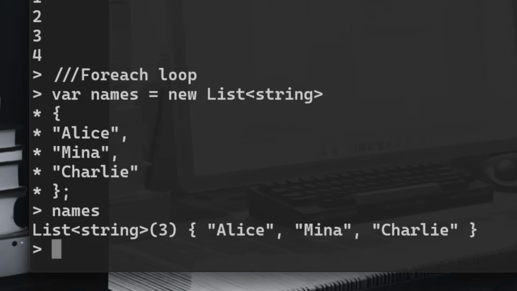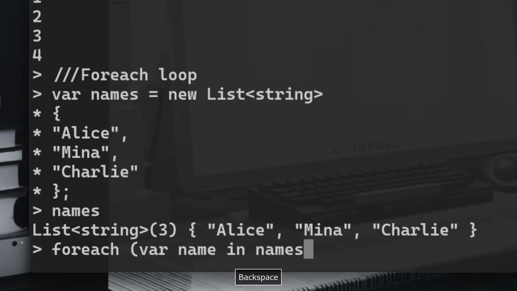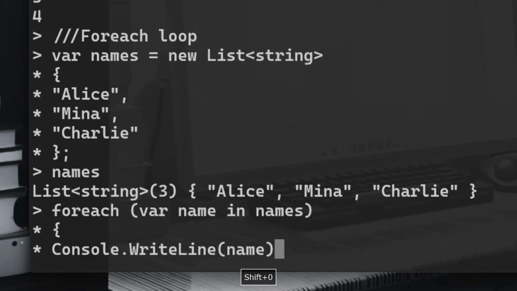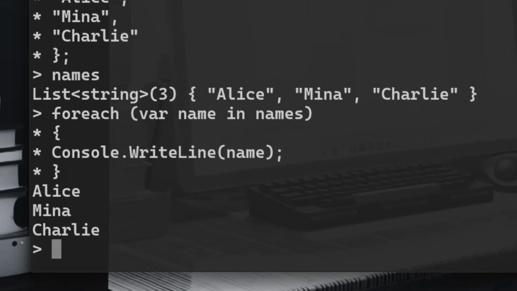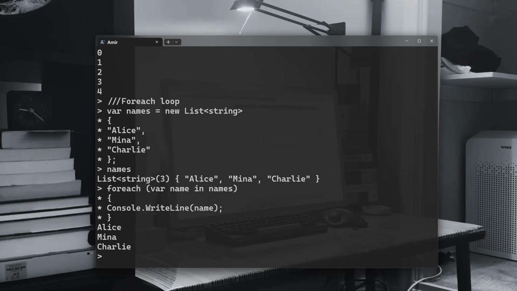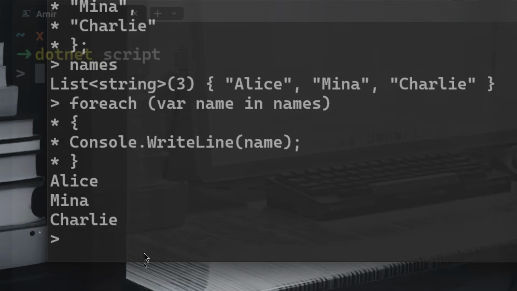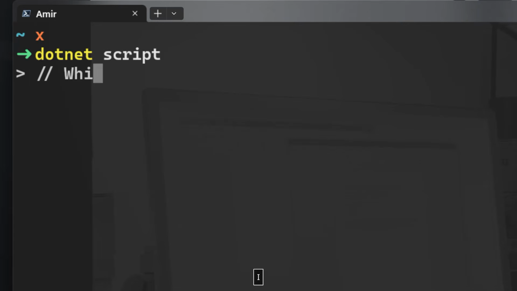To print all of the names, we need to loop over that list, and for this we will need to use the foreach loop. So we'll say here foreach var name in names, and we are going to Console.WriteLine and print every name in that list. So there you go: Alice, Mina, Charlie. We can have this list, which is a collection that stores multiple values. But the most important thing to note here is that a list, an array, and a dictionary all fall under the umbrella of collection. Right, now let's check out the last loop, which is the while loop.